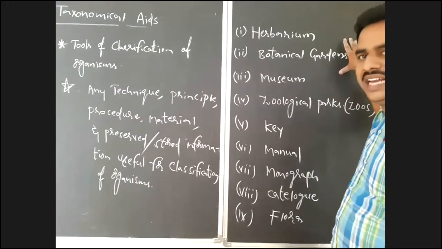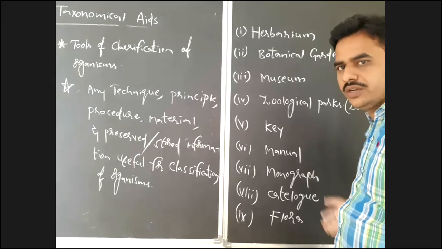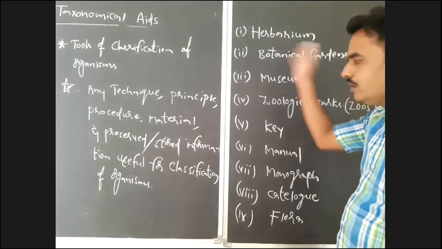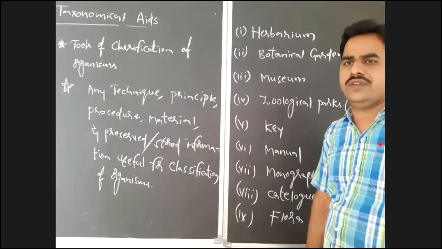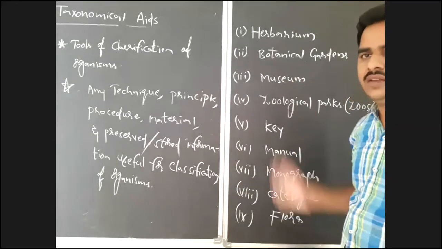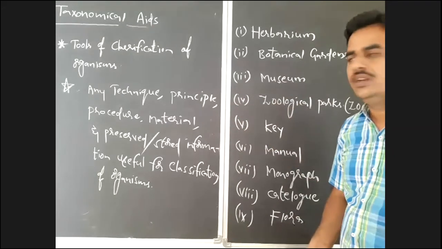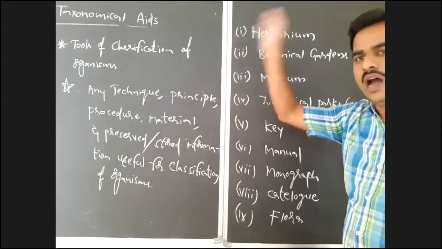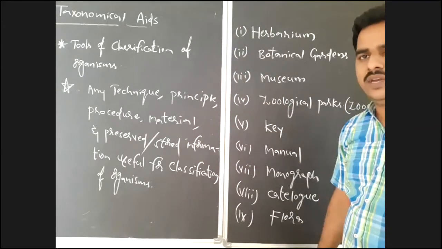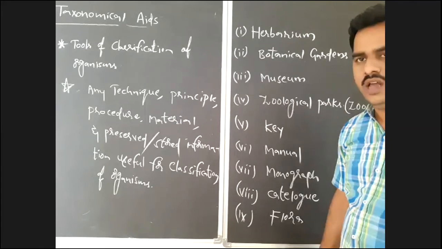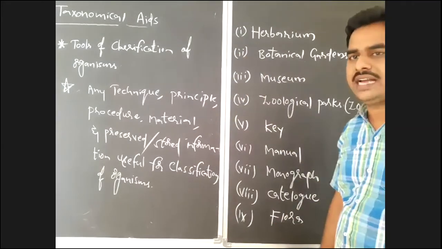So the important taxonomical aids I wrote here, you should observe. All of these provide information which is useful for the classification of organisms. This will help in the classification of organisms. By using all of this, we can classify the organisms. So the definition I gave: whatever the substance or material, if it provides information useful for the classification of organisms, we can call it a taxonomical aid.